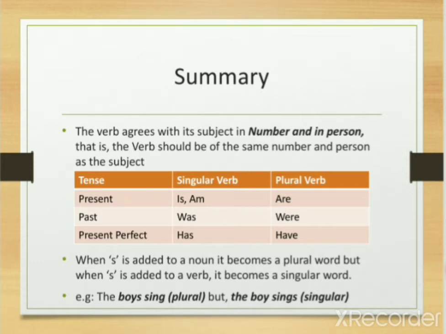It is interesting to note that when s is added to a noun, it becomes a plural word. For example, boy. When we add s to this, it becomes boys, that is plural noun. But when s is added to a verb, it becomes a singular word. For example, the boys sing. This is plural, but the boy sings is singular.